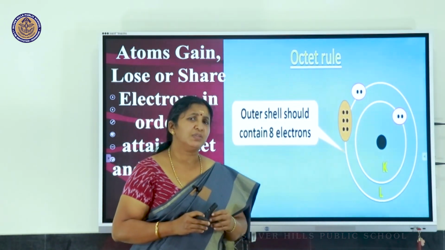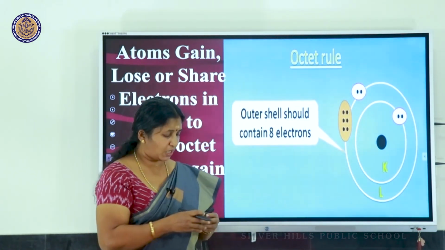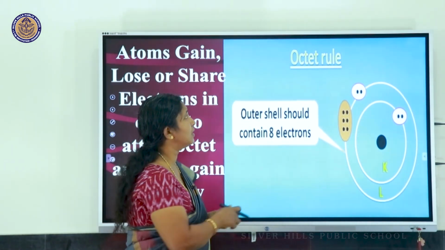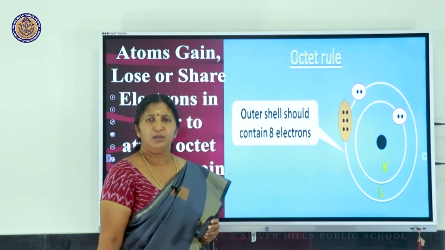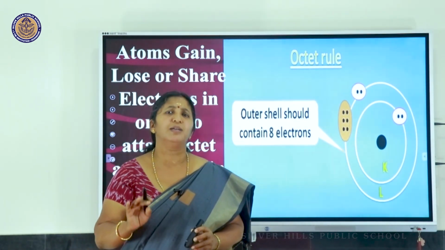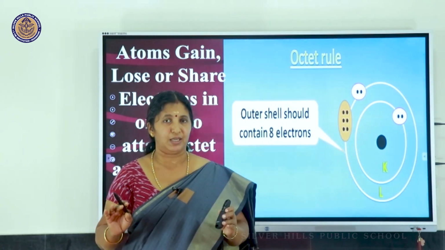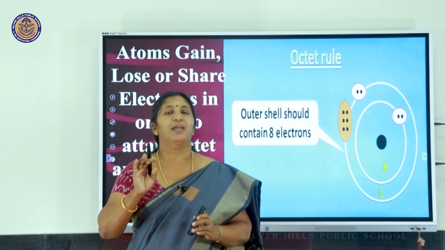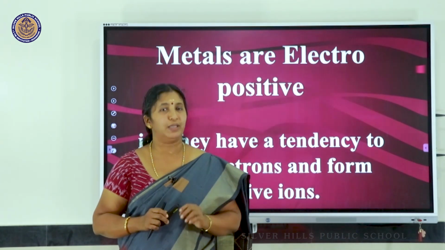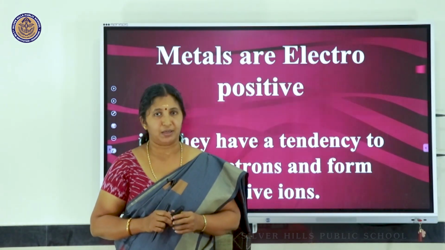So, why do atoms undergo a transaction of electrons? Why do they gain or lose or share electrons? That is just to attain an octet, just to satisfy the octet rule. So, the basic fundamental reason why atoms undergo chemical reactions is an urge to attain stability. How can they attain stability? By having 8 electrons in their outermost shell. All the noble gases have 8 electrons, and that is why they are very noble. They do not undergo any chemical reaction.